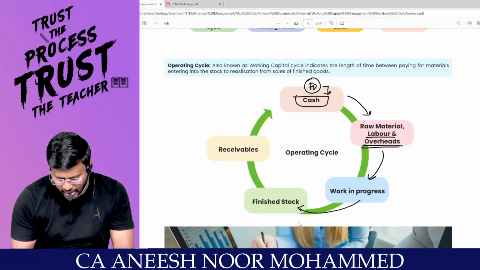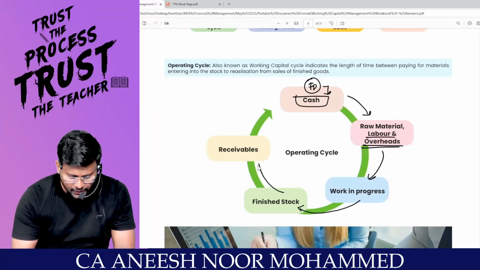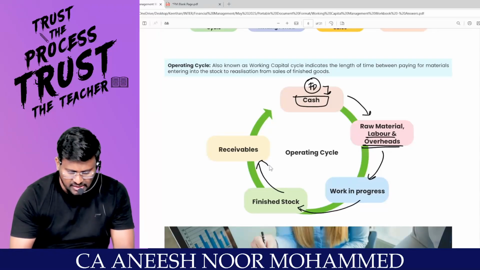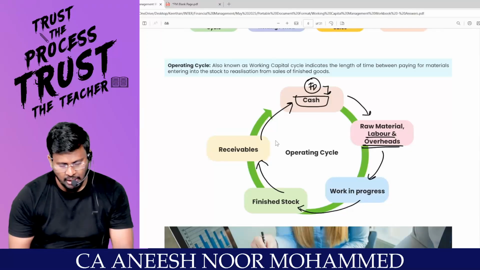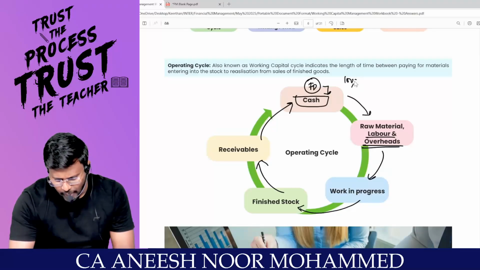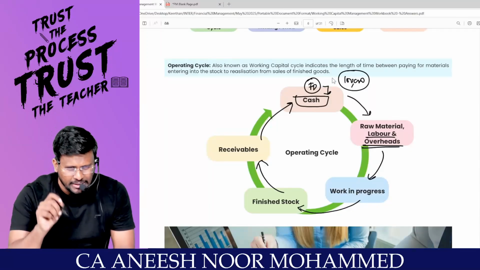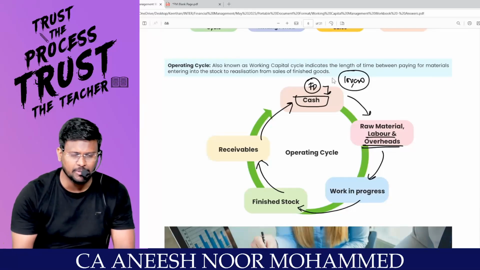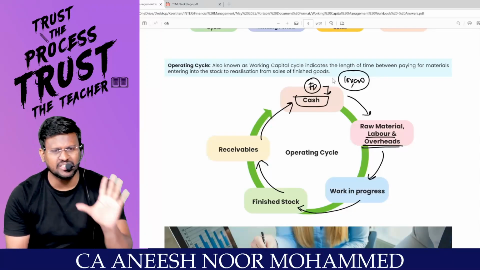This work in progress will become finished goods. This finished goods will become debtors. This debtors will become cash. That means, for example, if you are having 1 lakh rupees cash, with this 1 lakh rupees cash, my dear lovable students, today you are going and purchasing raw material.